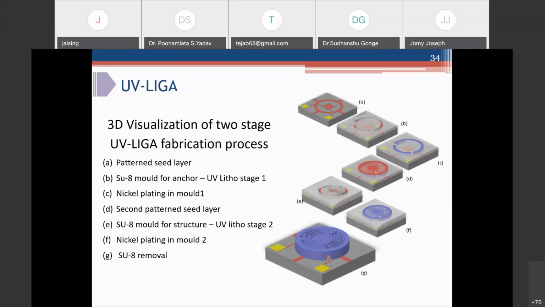Anchor is deposited using nickel electrodeposition. Then we repeat the process for making a movable structure layer. And this movable structure is then patterned. Again, this has been deposited with nickel electroplating. And once we remove this photoresist, we get a suspended moving structure. And this structure is made up of nickel instead of silicon.